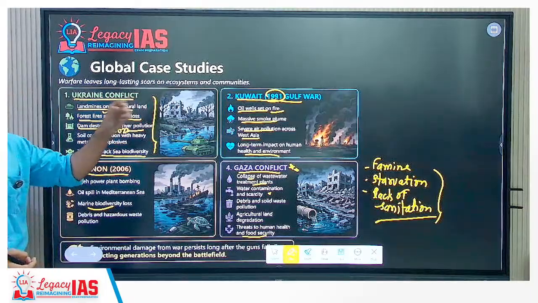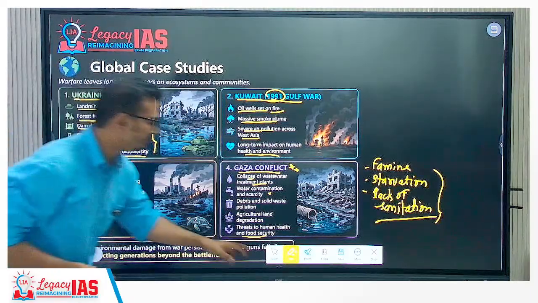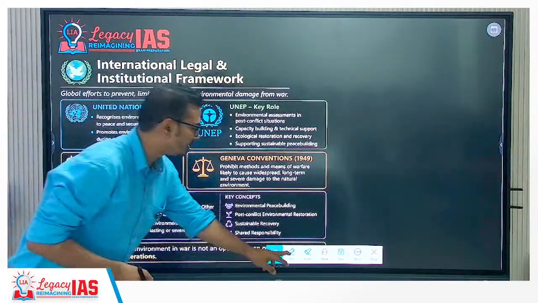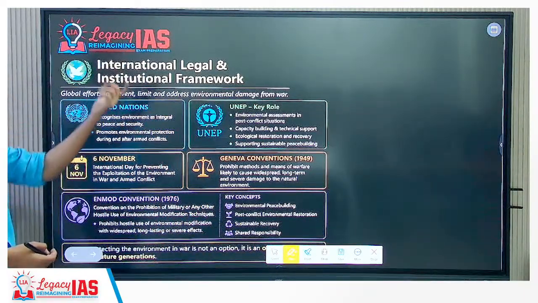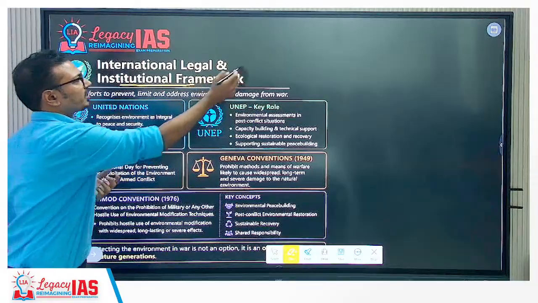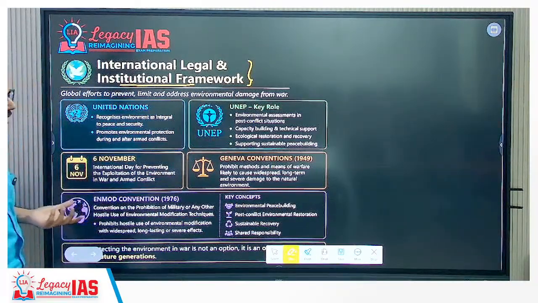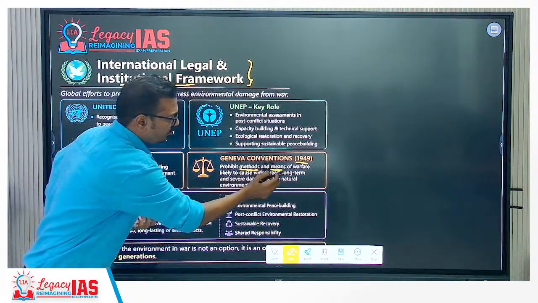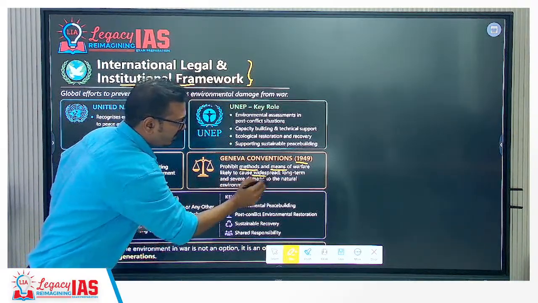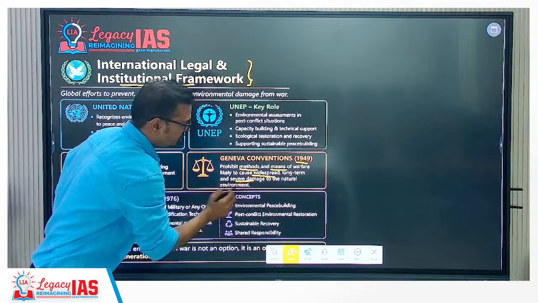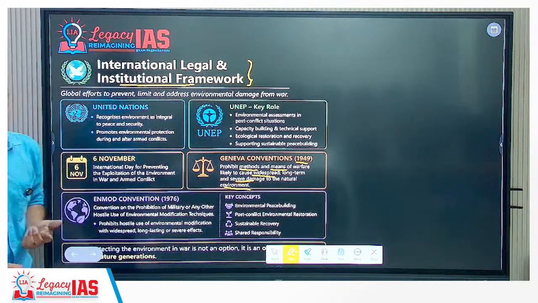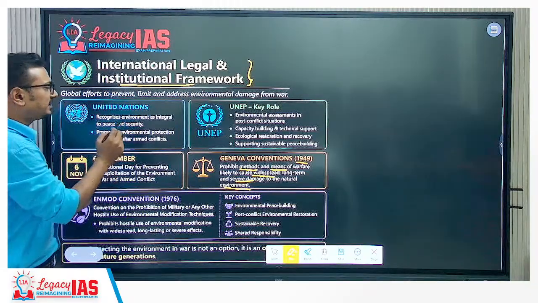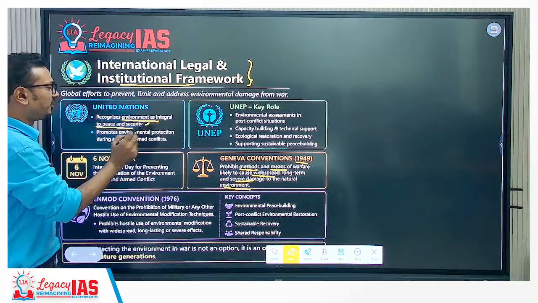1 or 2 points within each case study. Okay. Now, as a way forward, what can we mention? Yes, the international legal and institutional framework for reference you can mention. The major convention is the Geneva Convention 1949. It prohibits methods and means of warfare likely to cause widespread, long-term and severe damage to the natural environment. Geneva Convention 1949. Then the United Nations recognizes environment as integral to peace and security.